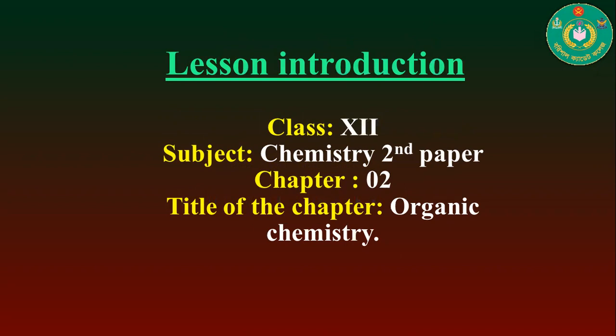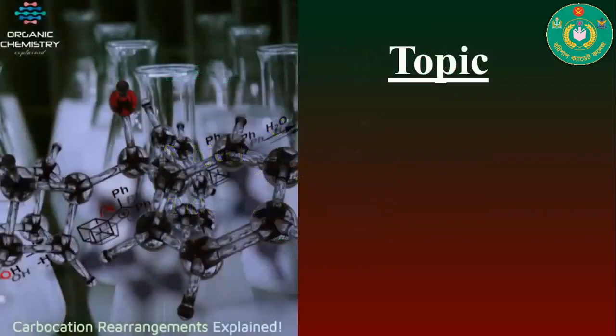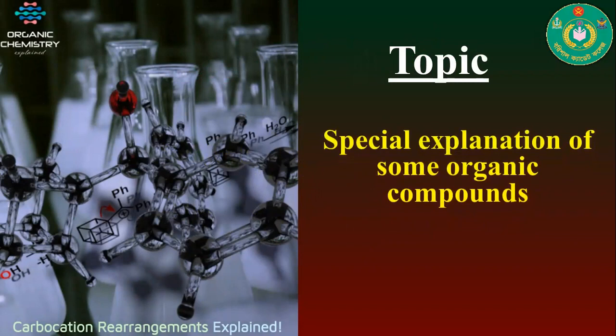Today I am going to start my lesson on chapter 2, and the name of this chapter is organic chemistry, which is included in your chemistry second paper. The topic which you will be taught today is the concept of spatial explanation of some organic compounds like fatty acid, amine, amide, phenols, and alcohols.